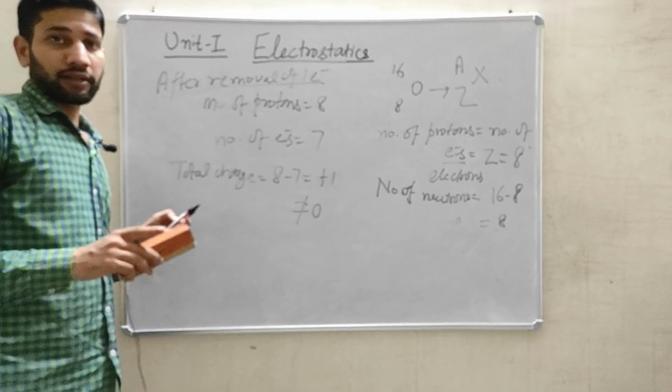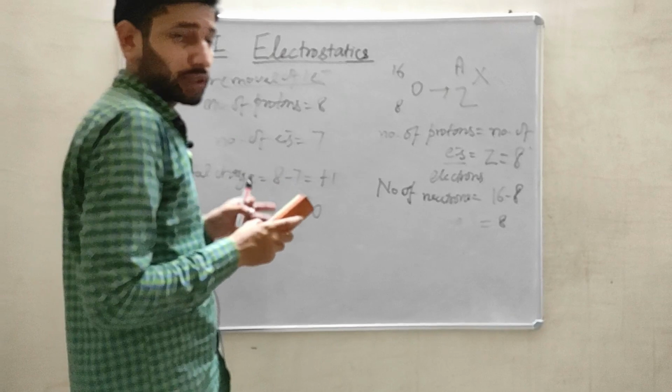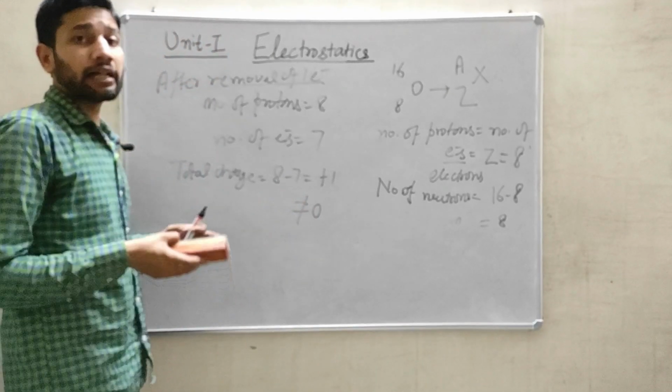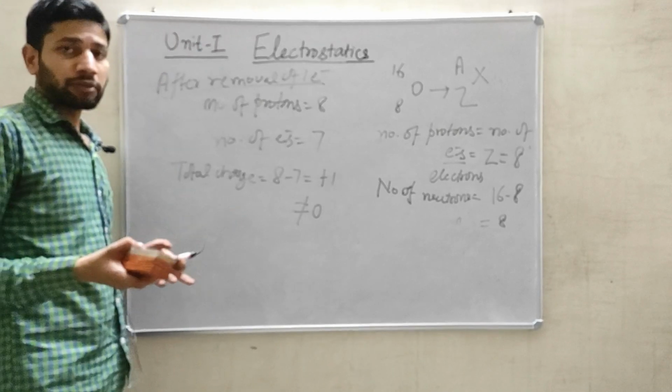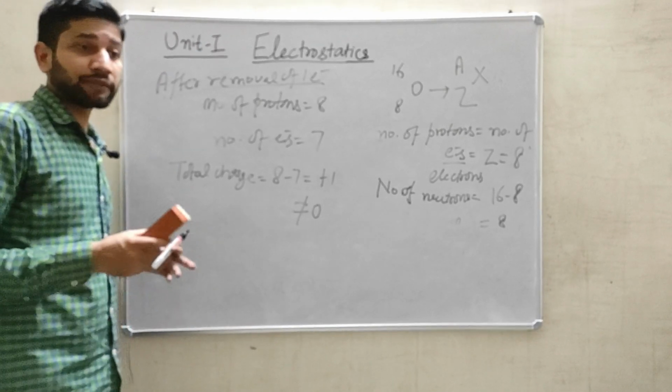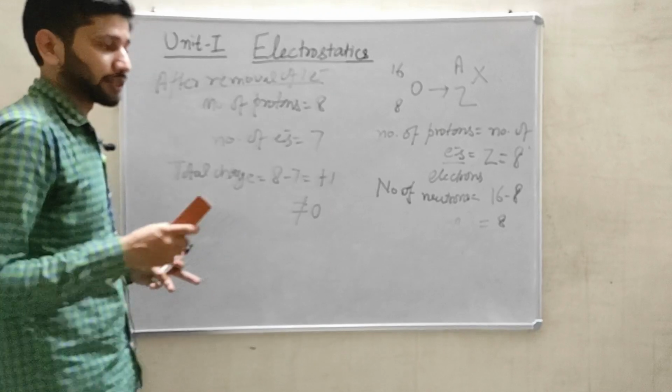So this is how charges are produced in a body, because in a body a lot of atoms are present, but I am specifically talking about only a particular atom.